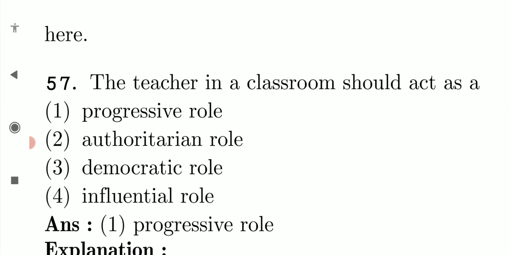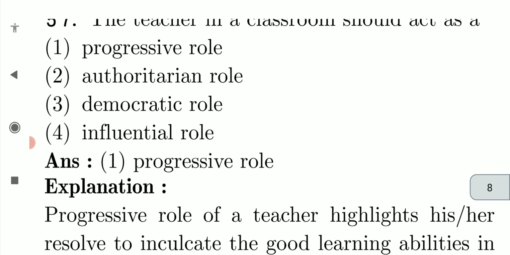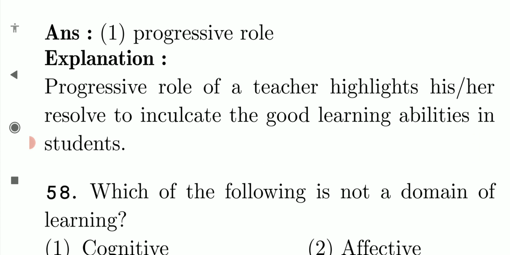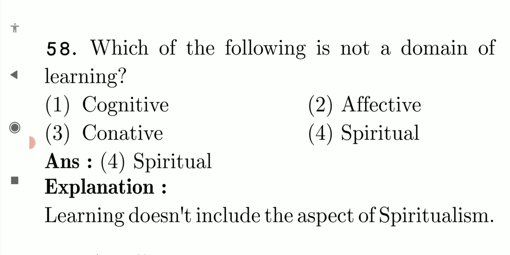Teacher in a classroom should act in a progressive role, authoritative role, democratic role, influential role. Progressive role. Progressive role of a teacher highlights his or her resolve to inculcate good learning abilities in the student. Which of the following is not a domain of learning?